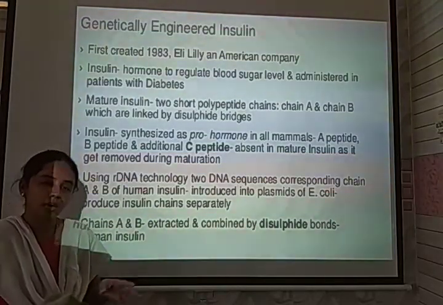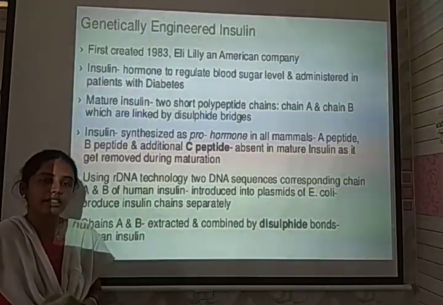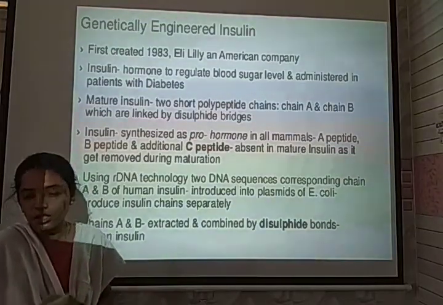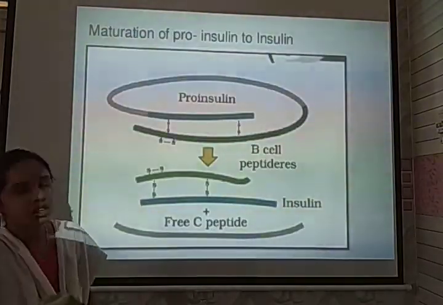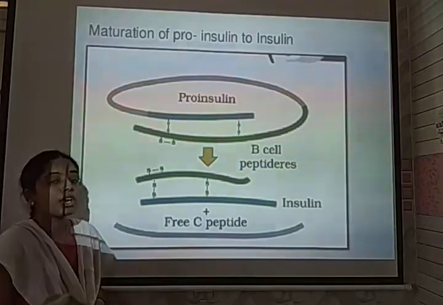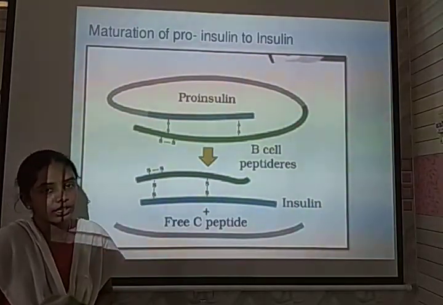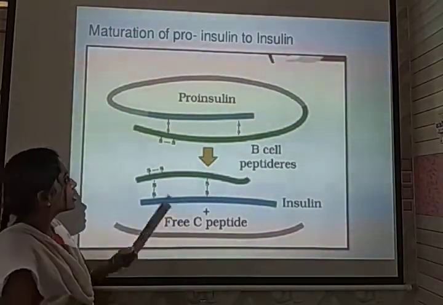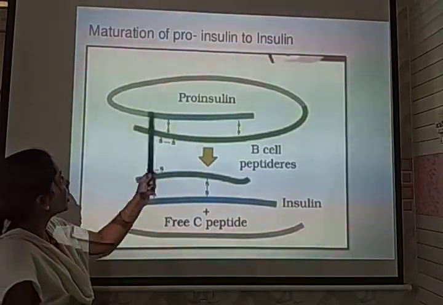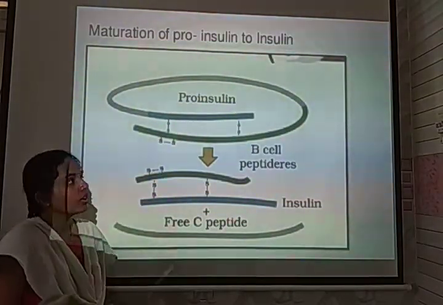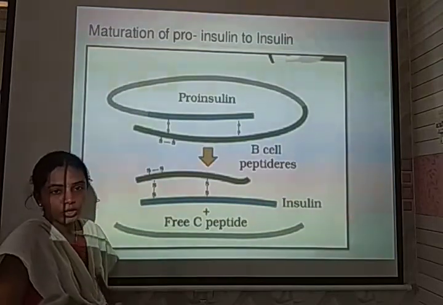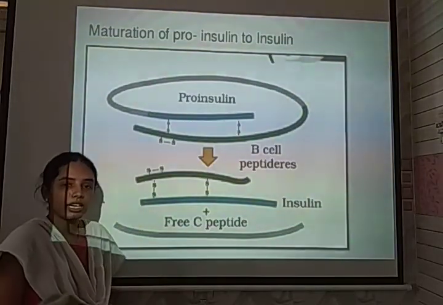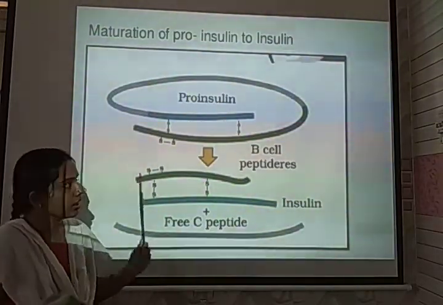By the downstreaming process from the bioreactor, the product has been extracted. So here, the insulin that has been obtained from the bioreactor is not a pure insulin. It is called proinsulin, because it consists of an A chain, B chain along with C chain. Along with this, a beta galactosidase gene has also been induced.